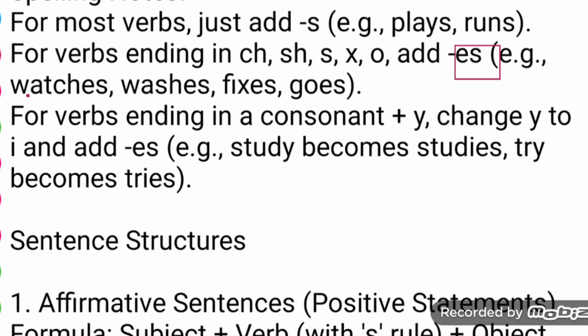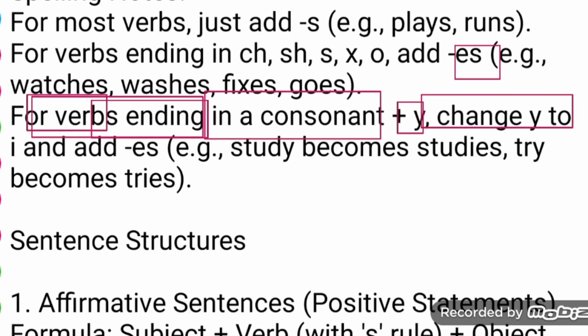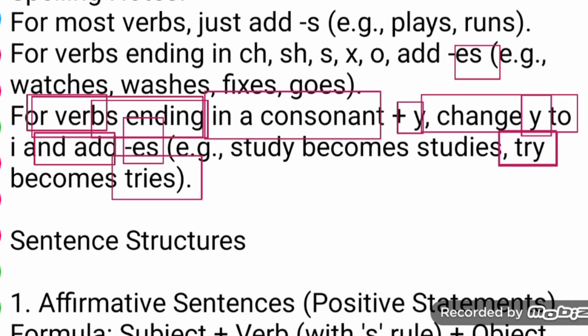You can see that I have written for you: for verbs ending in a consonant plus y, change y to i and add es. For example, try. You can see the y in try. When we use the third person, we use tries.